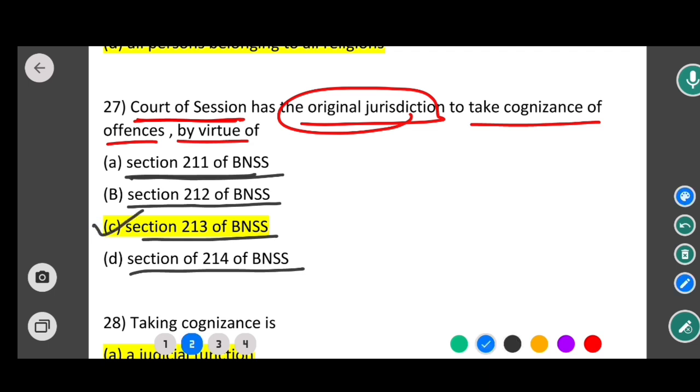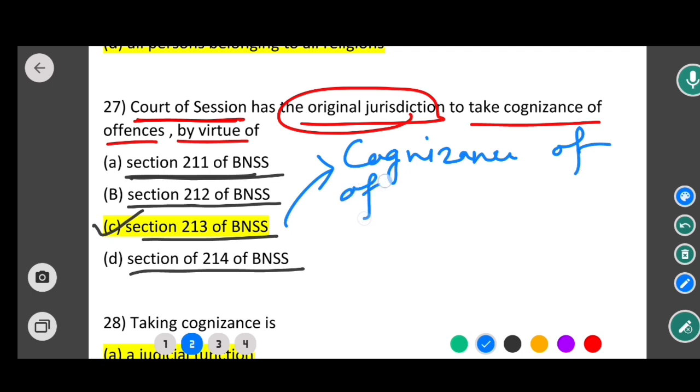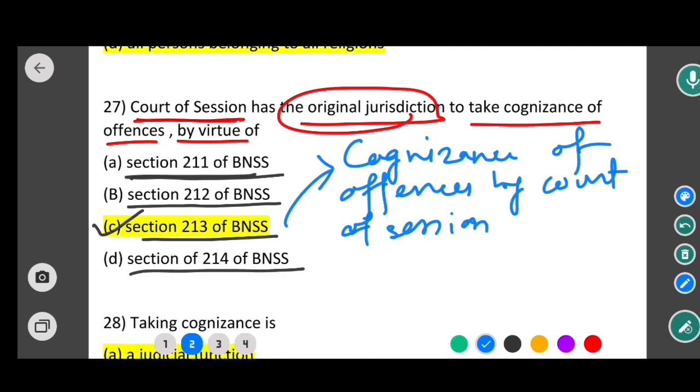Section 213 of BNSS is all about cognizance of offences by court of session. Unless the case has been committed to it by the magistrate, the court of session has the original jurisdiction to take cognizance of offences by virtue of section 213 of BNSS.